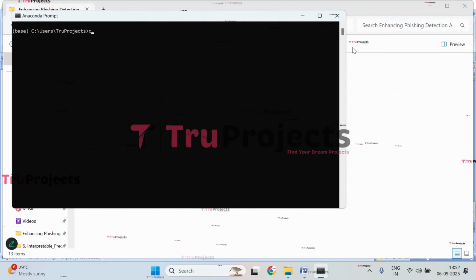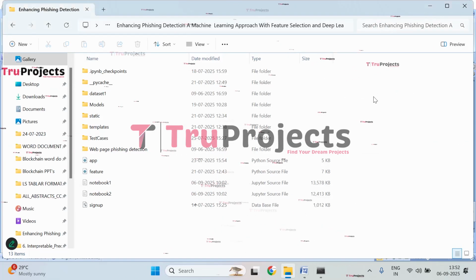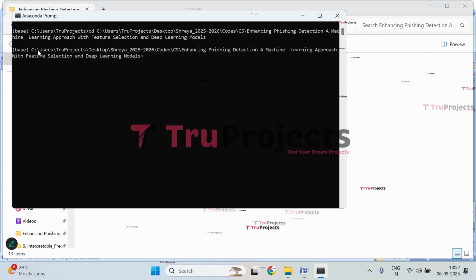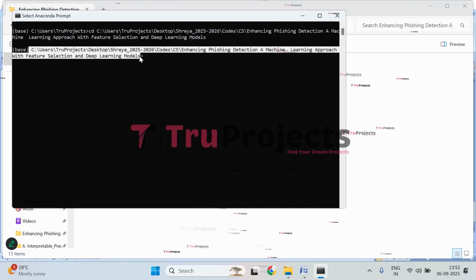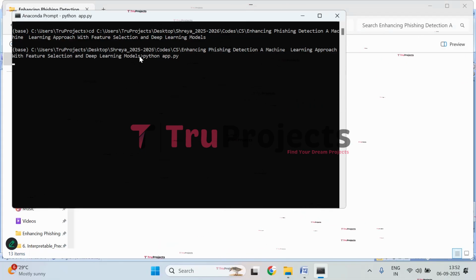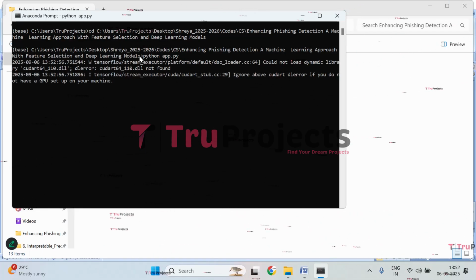It is open. Give the command cd, give the space, paste the copied path, and now click on enter. Here, if you observe, the current directory is changed to the code folder's path. Now compile the app.py file. Give the command python space app.py and click on enter. This command will execute the Python script and perform a runtime check for any syntax errors or logical issues.